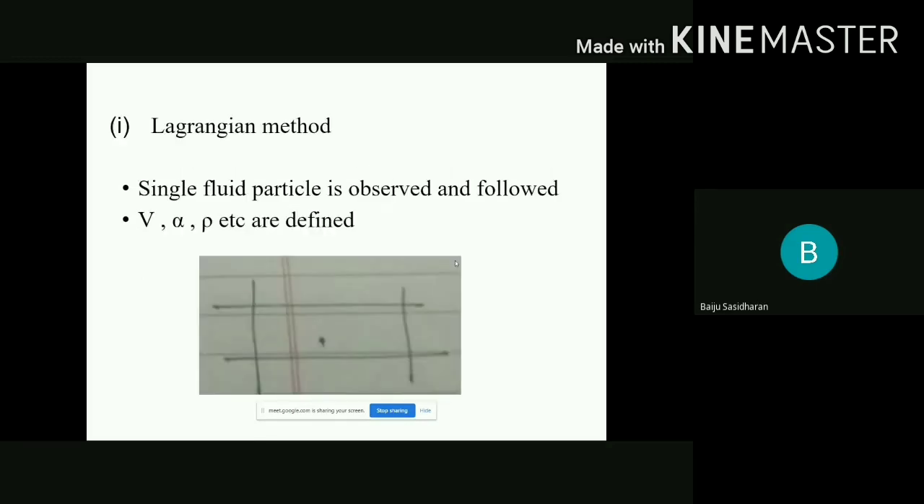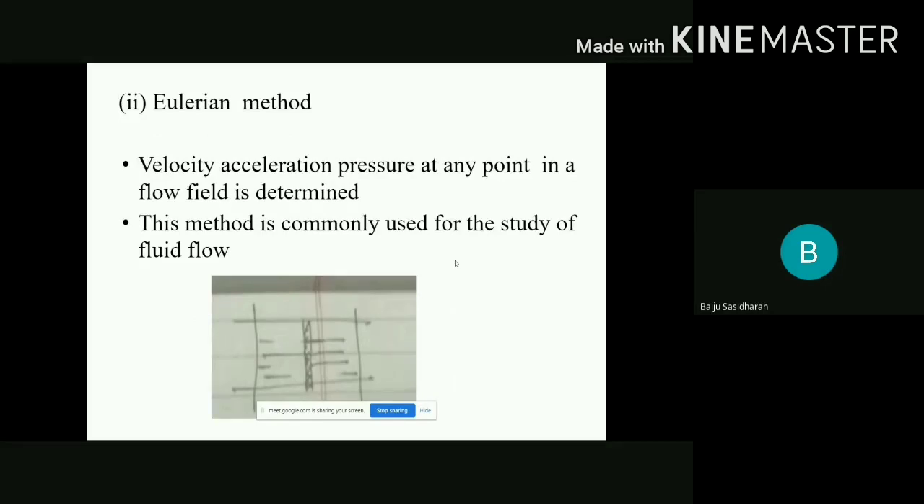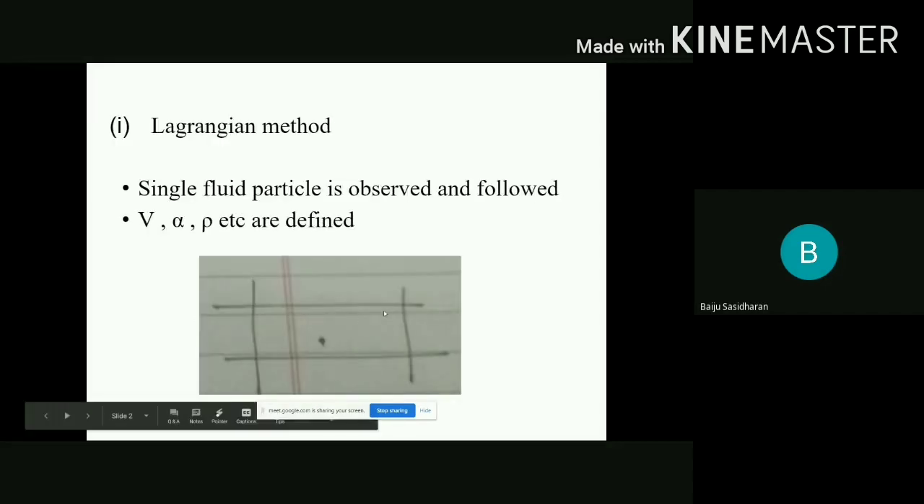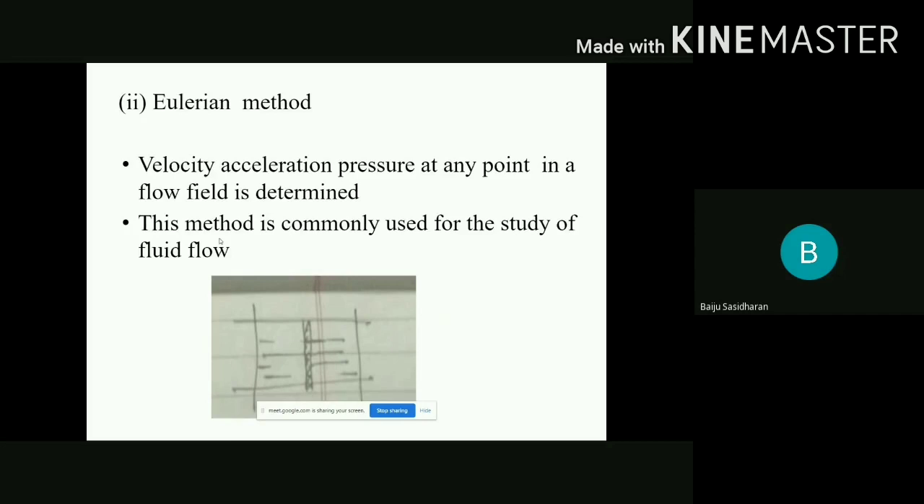For fluid flow studies, there are mainly two methods. One is the Lagrangian method and the other is the Eulerian method. In the Lagrangian method, a single fluid particle is observed and followed, and there we have to study the velocity of flow, the acceleration of flow, density, etc. In the Eulerian method, here also we are studying the velocity, acceleration, pressure at any point in a flow field. This Eulerian method is commonly used for the study of fluid flow.